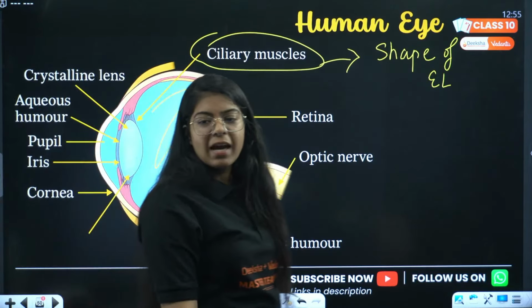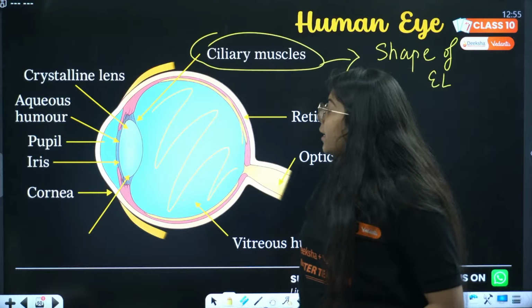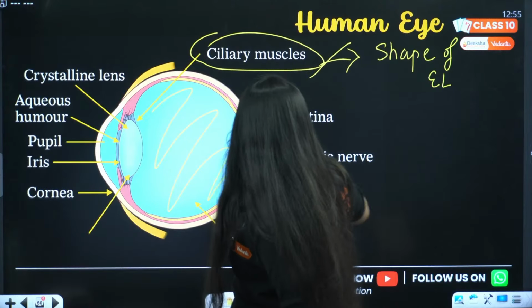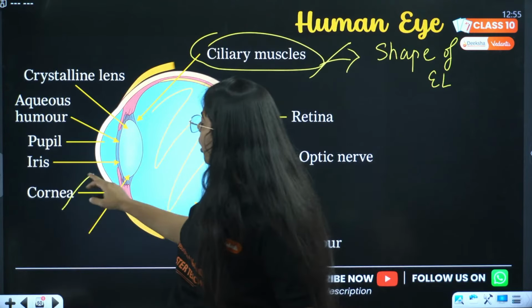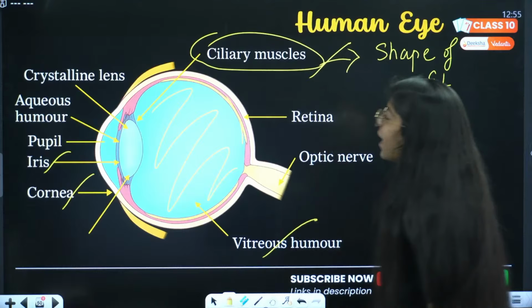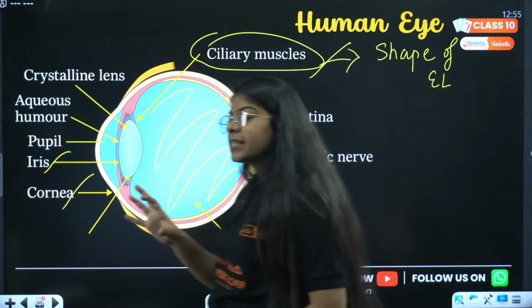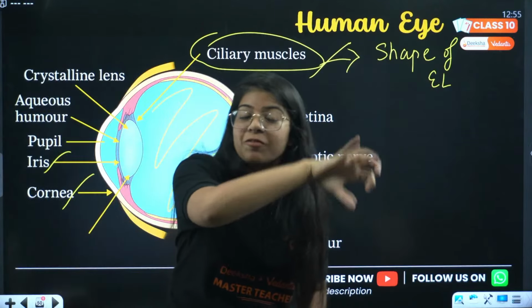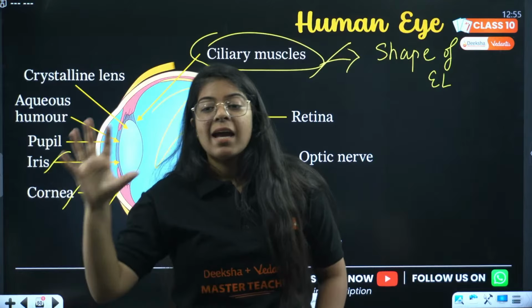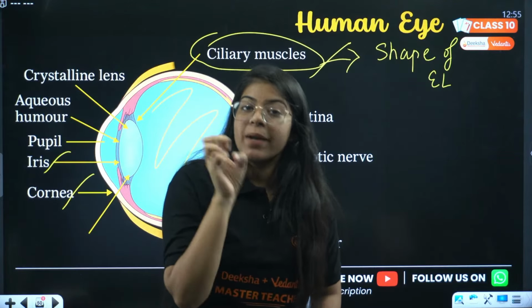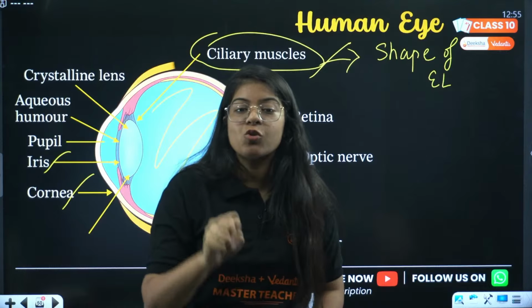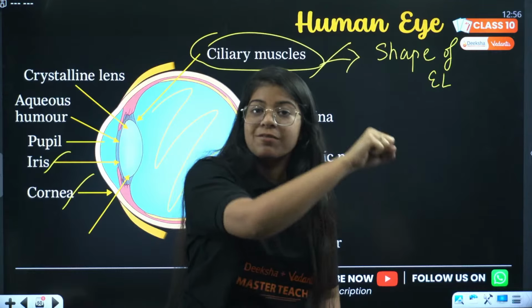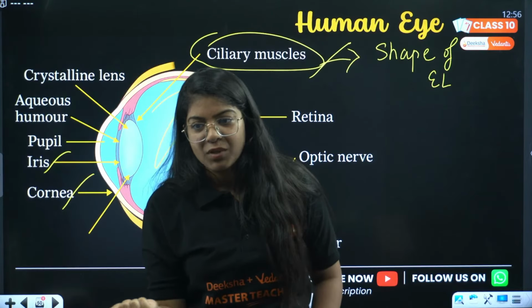Right. Then we have the next question. We are done with ciliary muscles, we are done with vitreous humor, cornea, iris. Next we have: which part of the eye supplies oxygen from air to my eye lens, and helps to maintain the pressure of the eye lens? Which part is that?